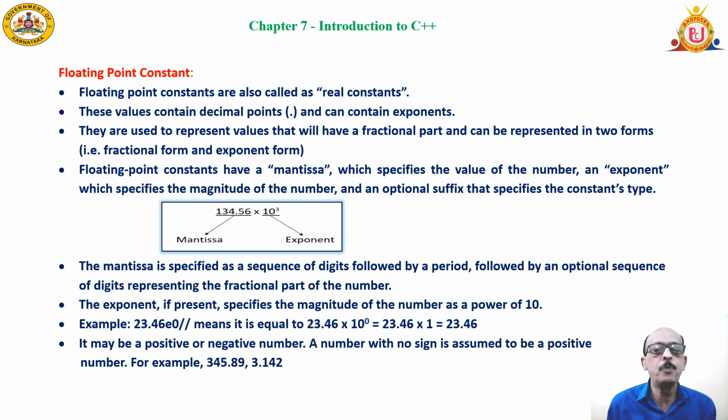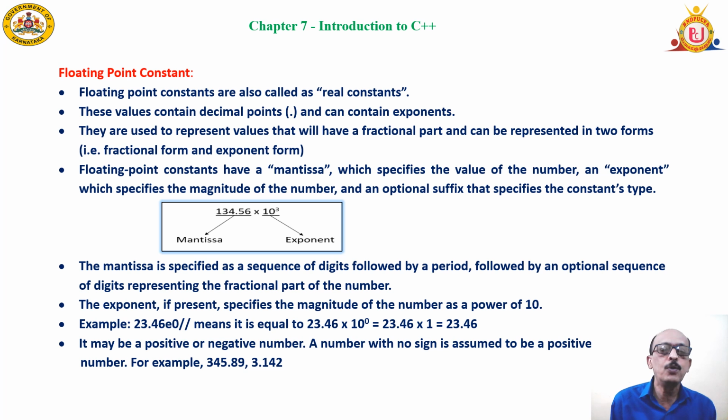With the help of exponent, the decimal point can be shifted to any place you want. 134.56 into 10 power 2, that is 13,456. Or if it is 10 power 3, it is going to be 13.456. So the decimal point was there after 4, now it has been changed to after 2, something like that.